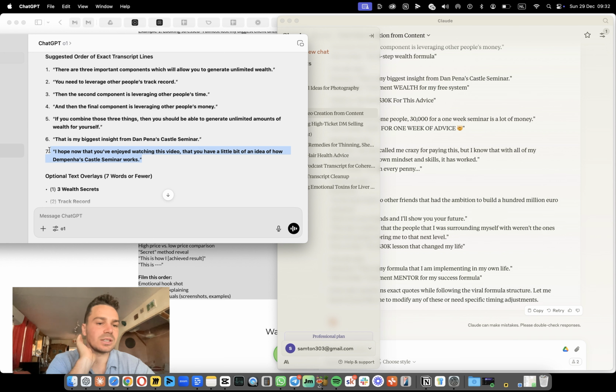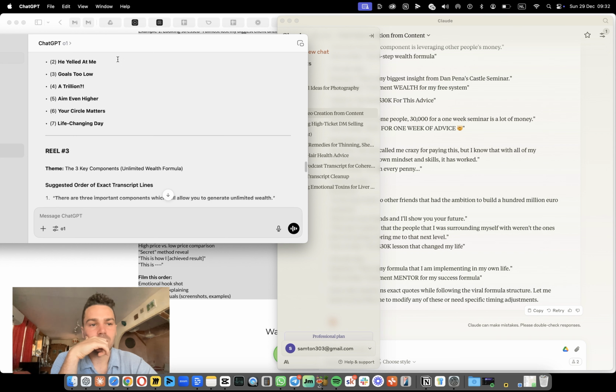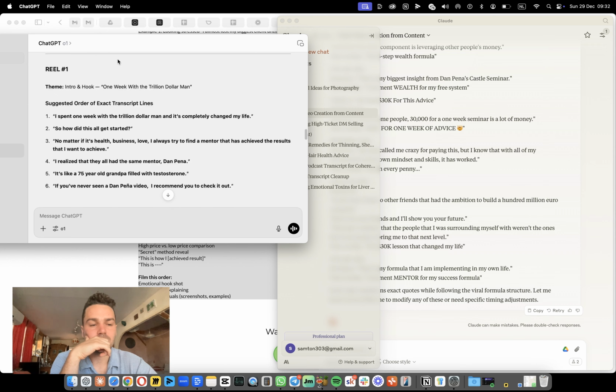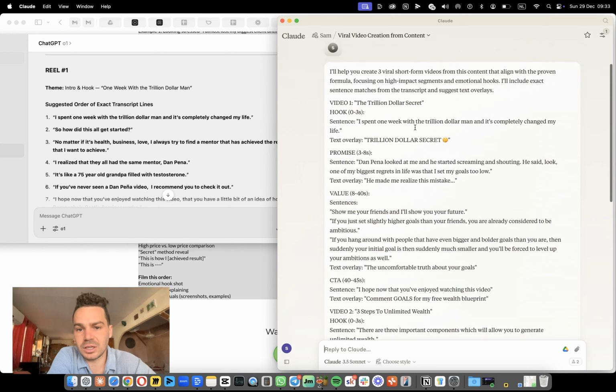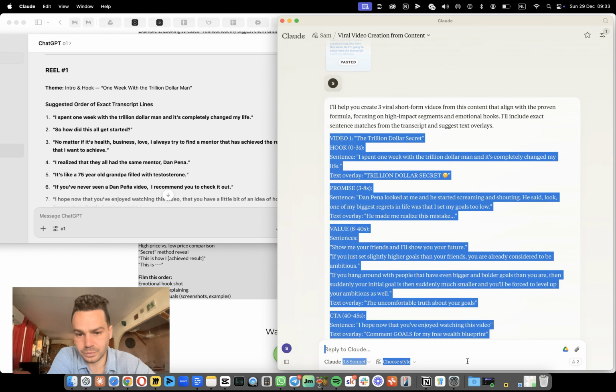Okay, this is like, I don't want this. This is my biggest insight from, this is a good hook, I think. But this is also a good hook. So this is good, right? So let's start with the first one. See how we can do that. I could try to prompt it better also. Let's see actually what this does.